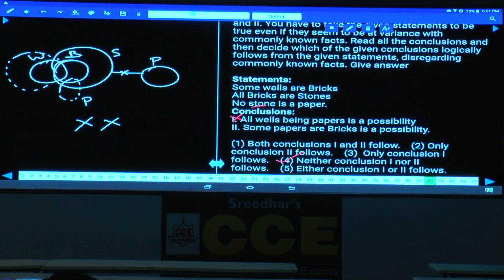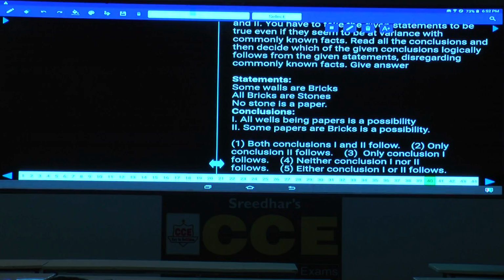Done with this paper? Paper number 27. Anything else to be discussed in this paper, tell me? Clear? And the next is G1. Next is quant. The next is quant.